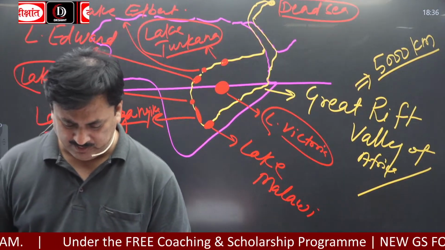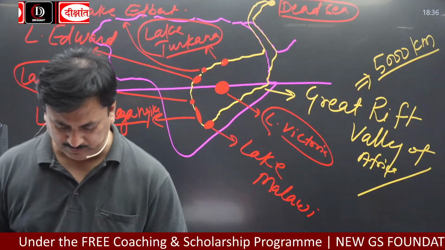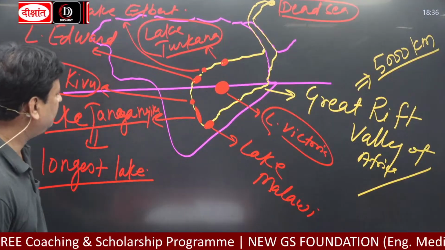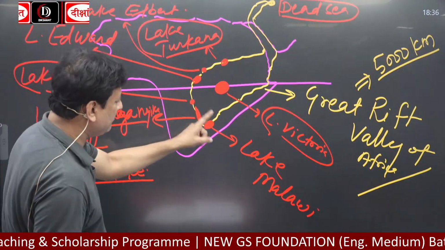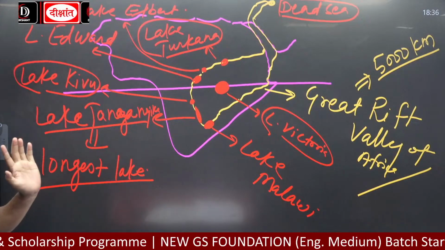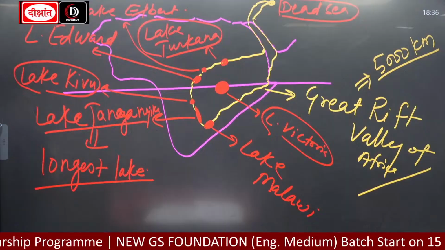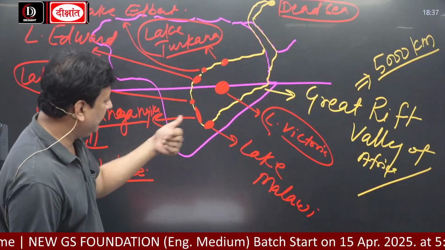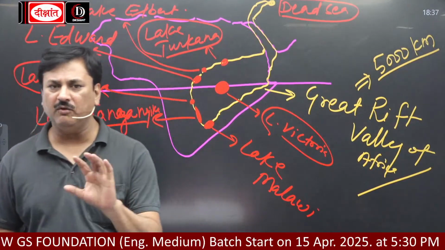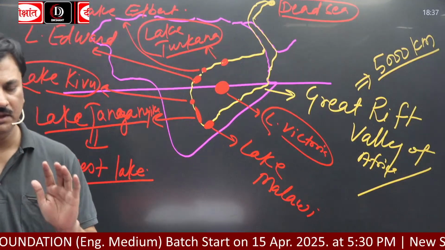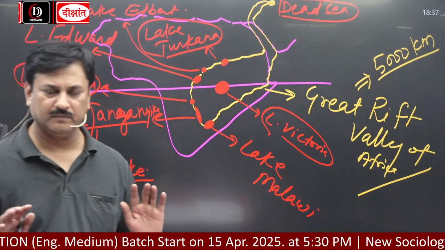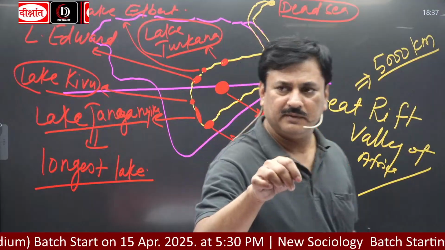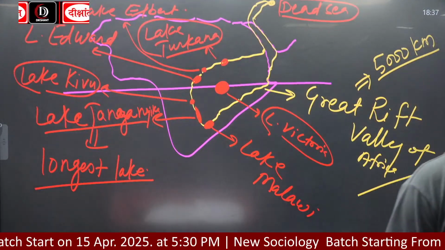Okay? Now, so, the Great Lakes of Africa are a part of the Rift Valley. Remember one thing, Lake Victoria is not a part of the Rift Valley. Okay? Lake Victoria किसका हिस्सा नहीं है? महान भ्रंश घाट Rift Valley का part नहीं है. Okay? And the source of Lake Victoria is rainwater. The source is what? Rainwater.